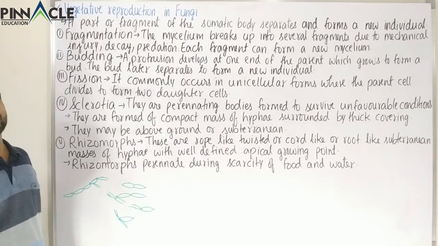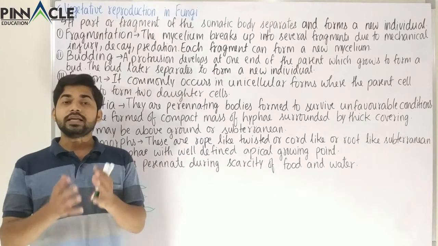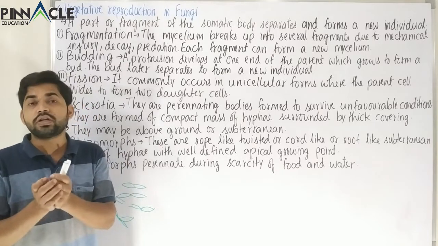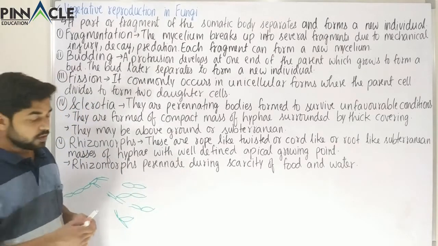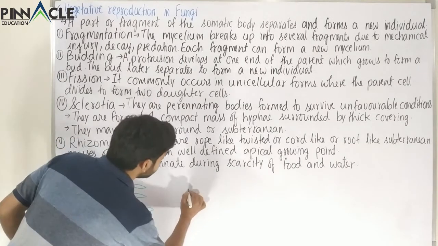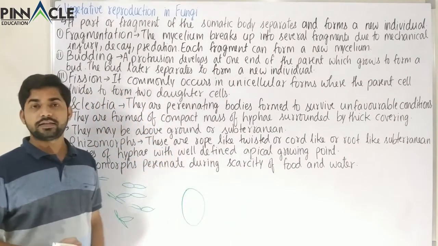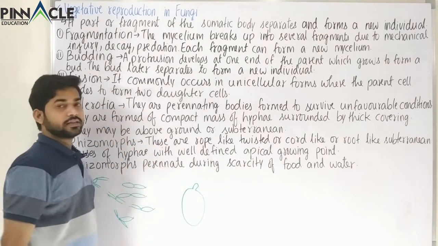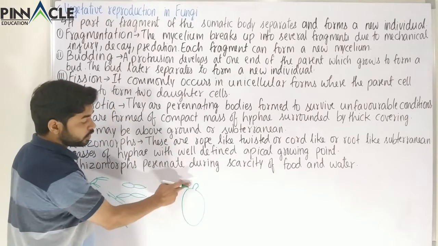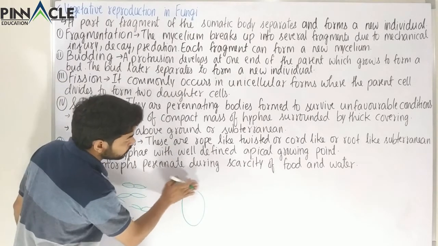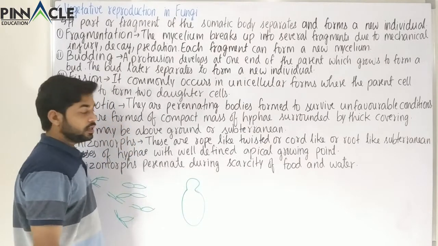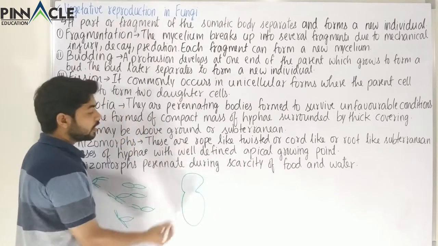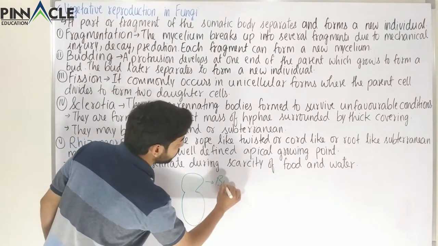Now the second one is the budding. So budding is very simple. Here a small protuberance or a small protrusion would occur in the parent cell. For example, suppose this is a parent cell, and here a small protrusion would occur, something like this. Now this protrusion will later grow and form something like this. Now it will later grow and form something like this, and ultimately this will separate.